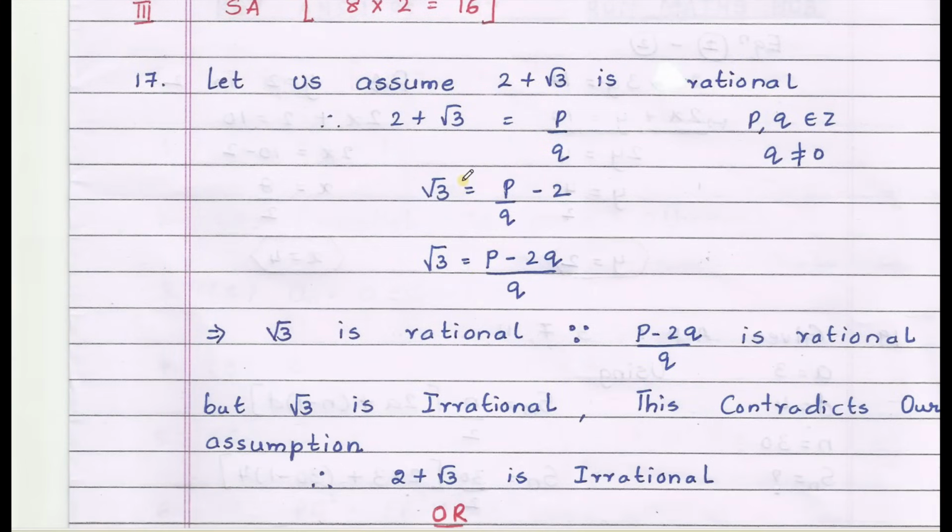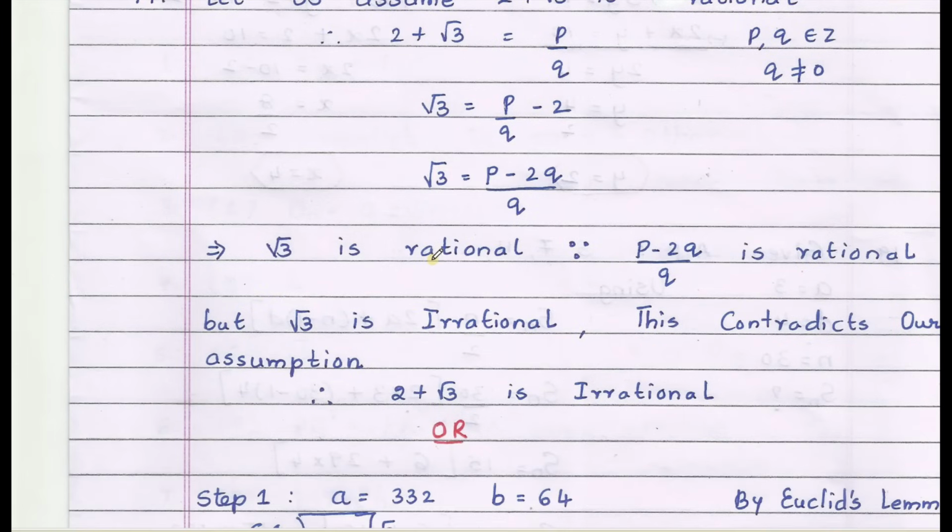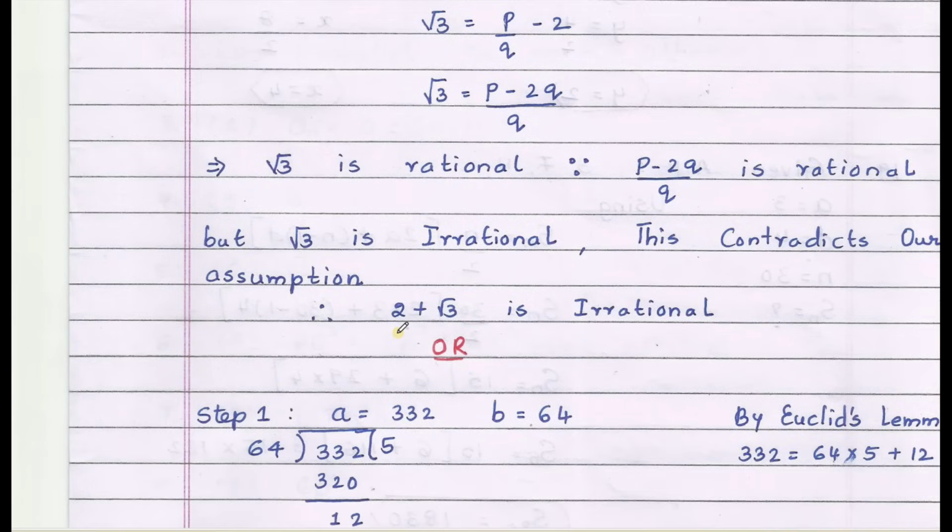17th question: prove that 2 plus root 3 is irrational. Many times this question has been repeated. Let us assume the given number, 2 plus root 3, is a rational number. The rational number will be of the form P by Q, where P, Q belong to Z and Q should not be equal to 0. Root 3 equals P by Q minus 2. Root 3 equals (P minus 2Q) by Q. This implies root 3 is rational because (P minus 2Q) by Q is rational. But root 3 is what? Irrational. This contradicts our assumption. Therefore, 2 plus root 3 is an irrational number.